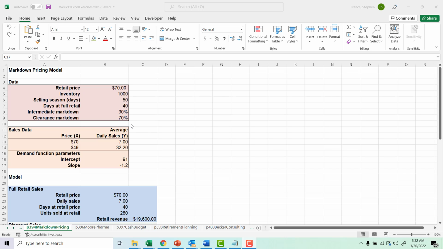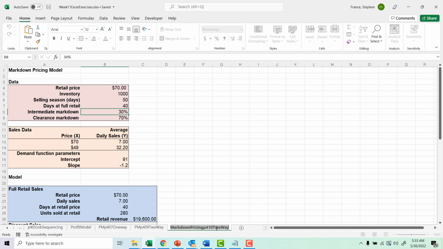Okay, so this is an example of using the scenario manager and goal seek functions on Excel. And this is the example on page 410, 411. It actually refers to the example that was originally described on 394 on markdown pricing. So I've actually just copied a new version of this. I don't think we'll call it two-way, we'll actually just call it scenario.